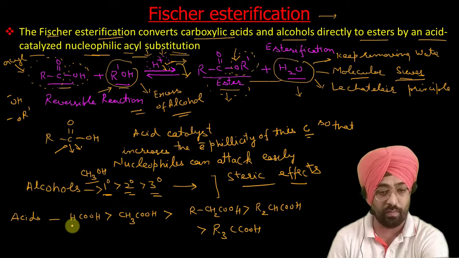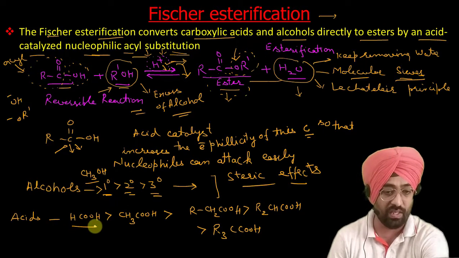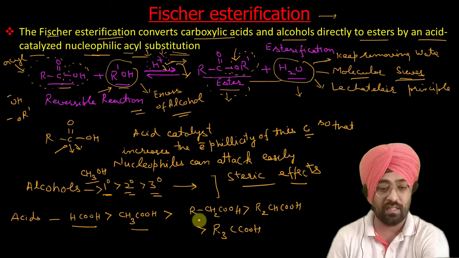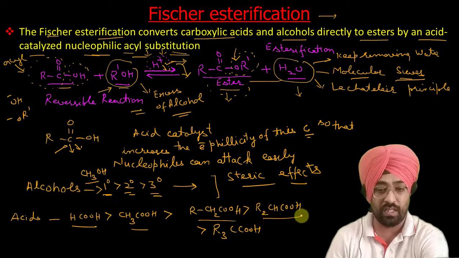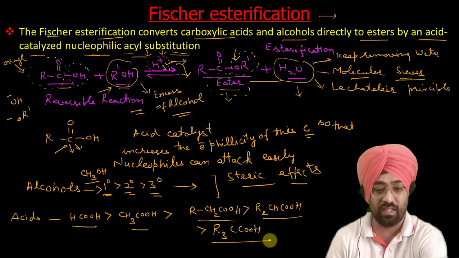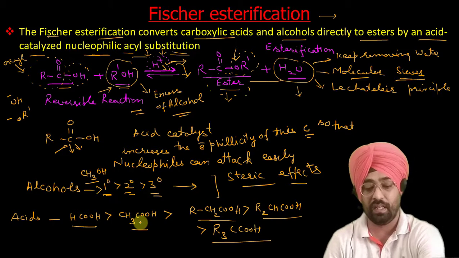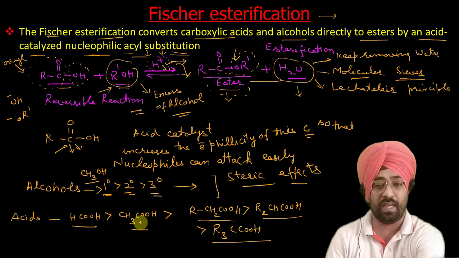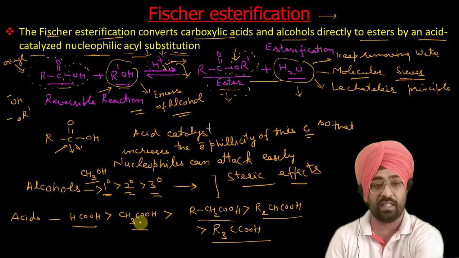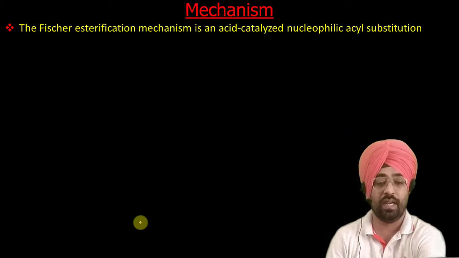For acids, formic acid, which is the smallest, is more reactive than acetic acid, then RCH2COOH, then R2CHCOOH, then R3CCOOH, meaning with substitution their reactivity decreases. Now, with this background of the esterification reaction, let us try to write its mechanism.